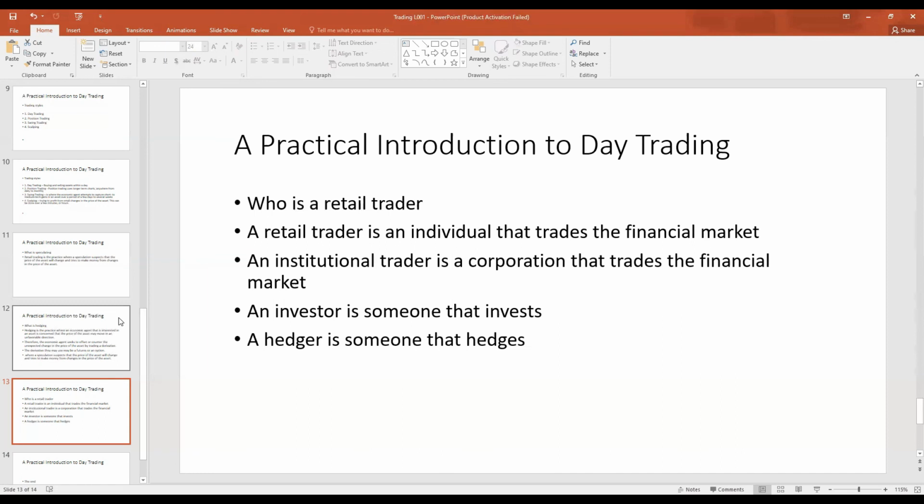The last category of economic agent that we want to consider on the market is a hedger. The hedger is someone who is actually interested in the commodity. However, they do not want the commodity price to move in an unfavorable direction. So they hedge with a forwards contract or they may hedge with an options contract.